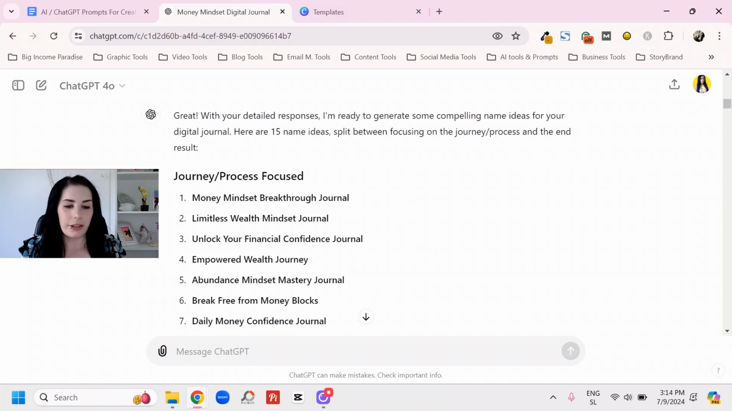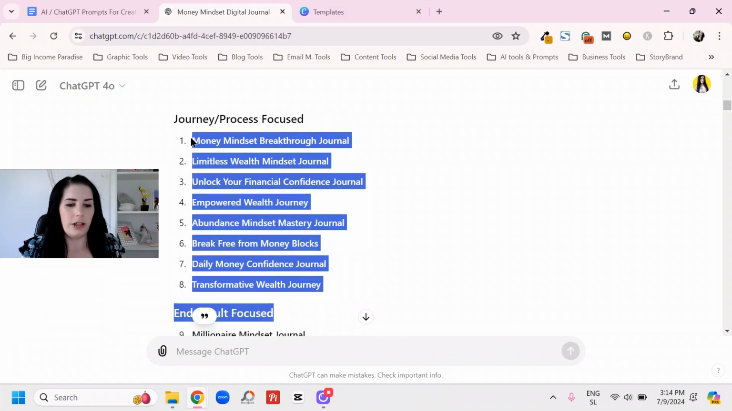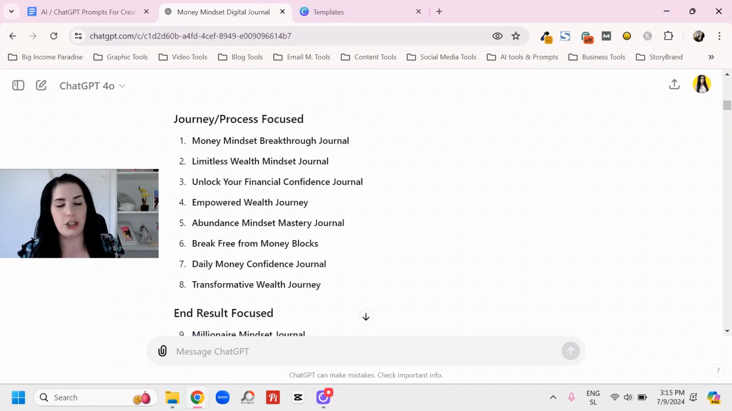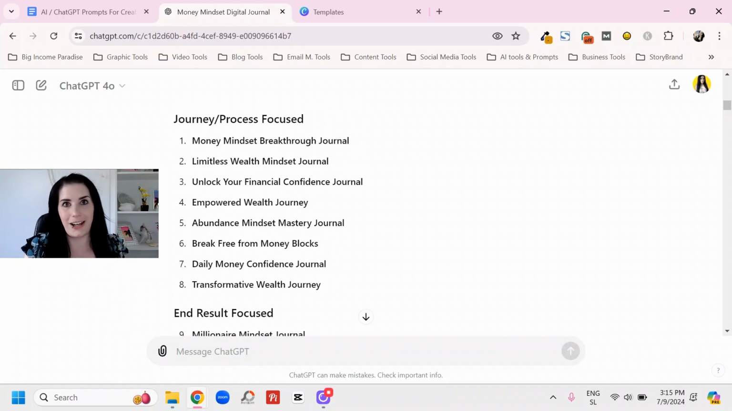So first, it gave us 15 ideas, right, for how we can call this digital journal. So pick and choose your favorite one. Obviously, you're going to have different ones, but number 3 was my favorite without the journal at the end.